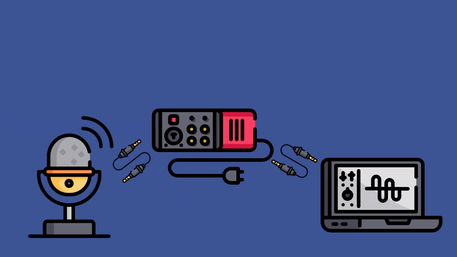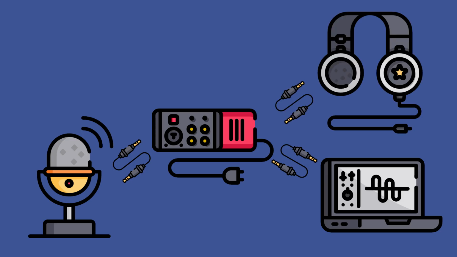Your interface has 3 jobs. 1, it powers your microphone. 2, it converts analog sound into digital sound. 3, it sends sound back out to your headphones or your studio monitors. Think of it as the traffic controller for your home studio.